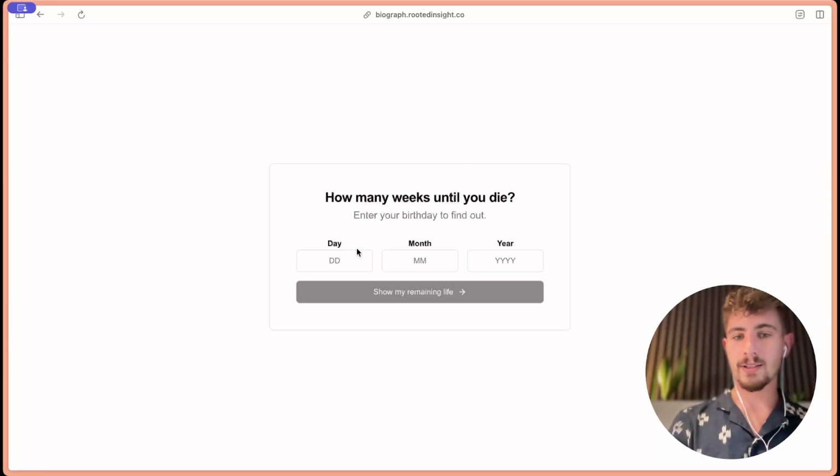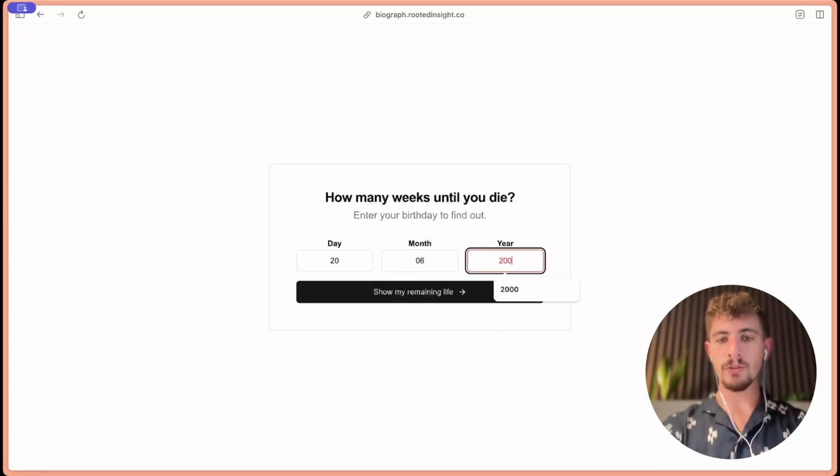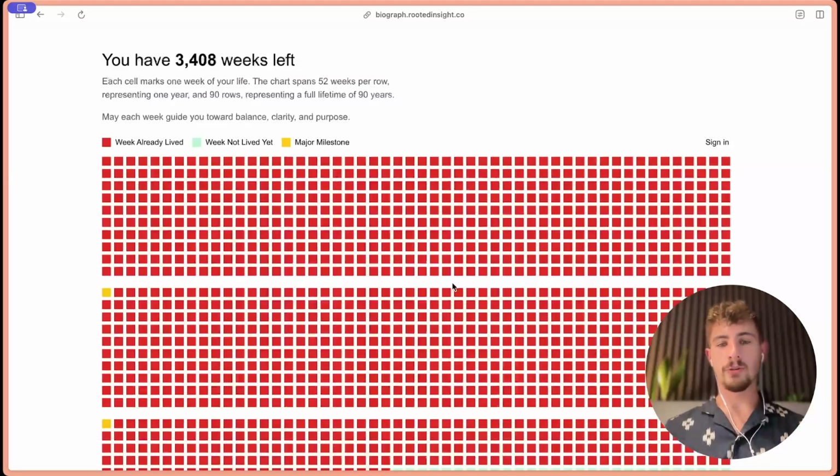So the way that this works, in particular with the app, is I'm going to put in my birthday. So it's 20th of June, 2000, and it's going to show me a breakdown of my life in weeks. And the way that I plan is I plan on a weekly basis. I use Stephen Covey's Roles and Goals framework, and at the beginning of each week on Sunday, or at the end of the previous week on Sunday, I plan my next week. I do a reflection of the previous week, and then I set the identities in which I'm going to honor in the coming week, and then the activities for those identities.